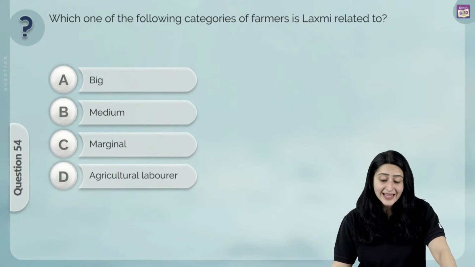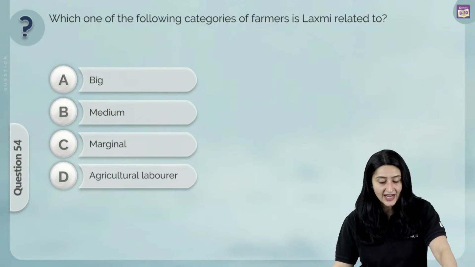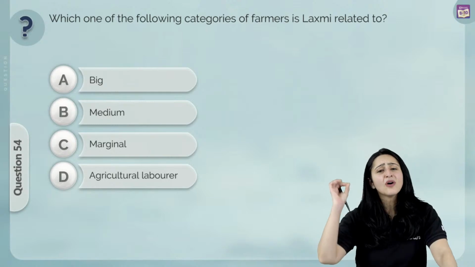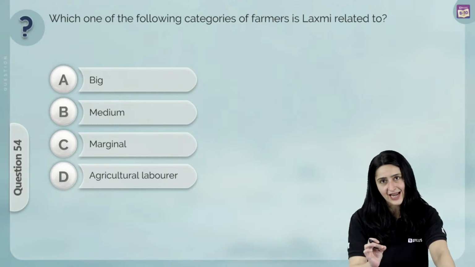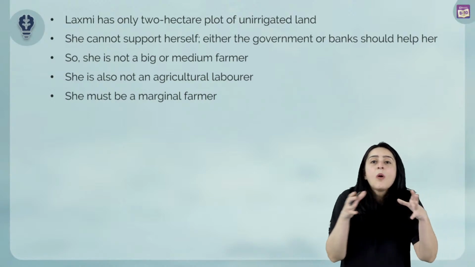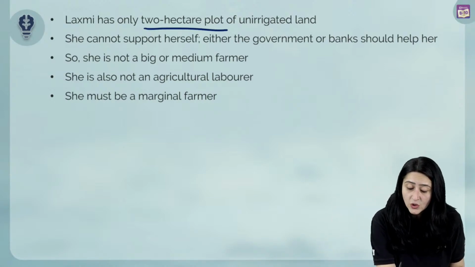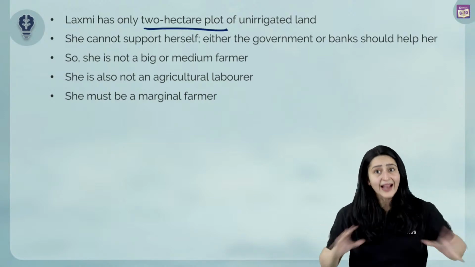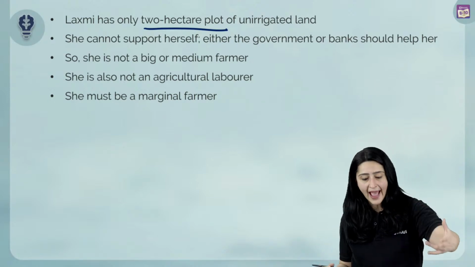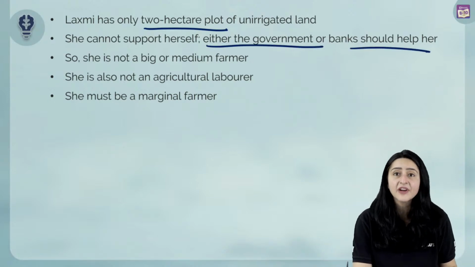Which one of the following categories of farmers is Lakshmi related to? Is it big, medium, marginal or agricultural labor? Logically, let us try and understand this, okay? Lakshmi has only a small plot of land. She has only 2 hectares of that also unirrigated land. Obviously, she cannot support herself, right? She has to go to the bank or she has to take the help of the government to help her.